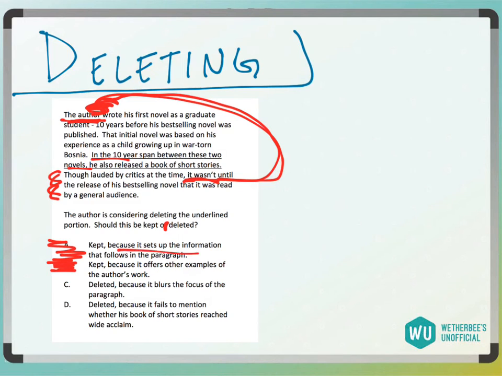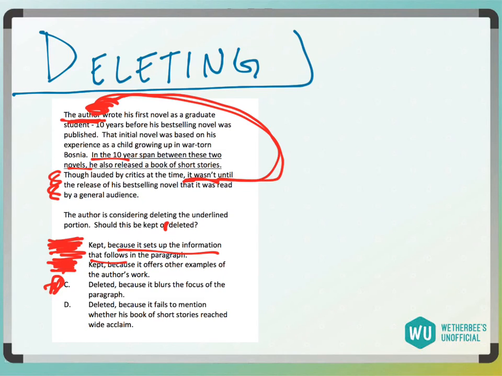First of all, it doesn't set up the information that follows in the paragraph because it, again, is quite different, right? And B, it does offer other examples of the author's work, but they just don't fit here, right? It blurs the focus of the paragraph, and so C sounds pretty good, and then D,